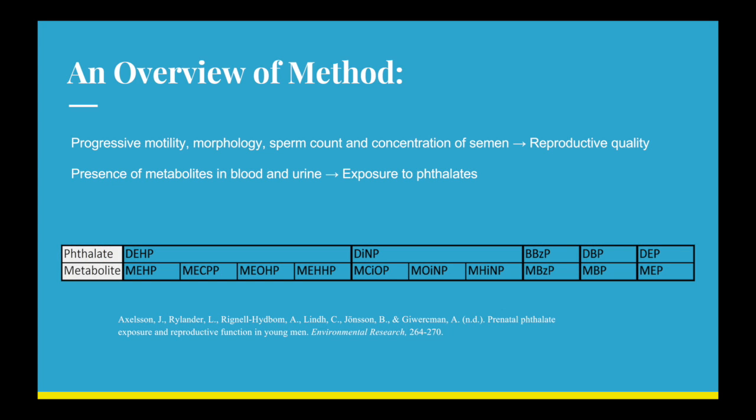In the study done at Lund University in Sweden, samples of blood, urine, and semen from young adult males were examined to determine associations between exposure to phthalates and male fertility. The degree of exposure to phthalates was determined by measuring the presence of metabolites of specific phthalates in blood and urine. Reproductive function was quantified by looking at progressive motility, morphology, sperm count, and concentration of human semen.